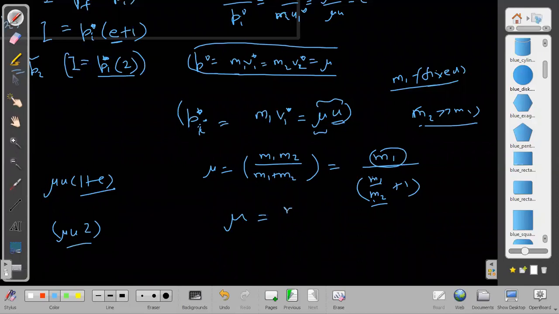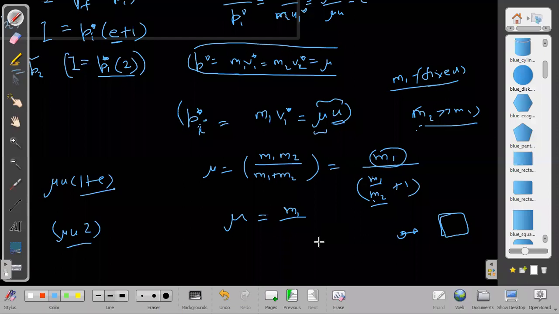Then I should choose the value of mu in such a way that M2 becomes much larger than M1. Means the target material should be much heavier as compared to the material which is being projected. Like a ball colliding with the earth. The earth is very heavy, no? So when a ball collides with the earth, the target is so heavy that the momentum transfer to the earth will be very, very large. Yes, that will be very, very large.